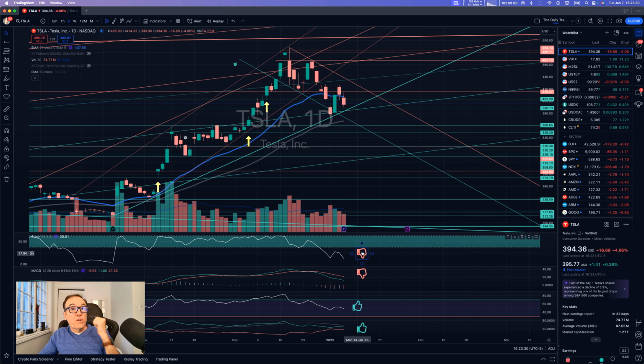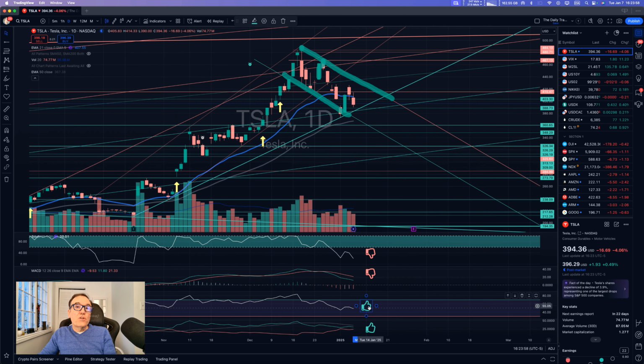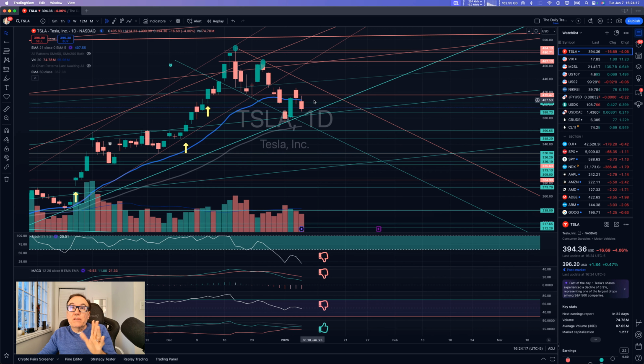On the daily chart, we don't have stochastic over 60. We had the MACD crossover bearish approximately on Christmas Eve, just before we made the second top. The first top right here, the second top was right here. And then this is what gave us this bearish channel that we have been following ever since. In terms of indicators, things are not looking super good, but it's not too bad because we are still above support. We are still above support and we are still in a bigger bullish channel. From a daily chart perspective, we don't need to panic yet.